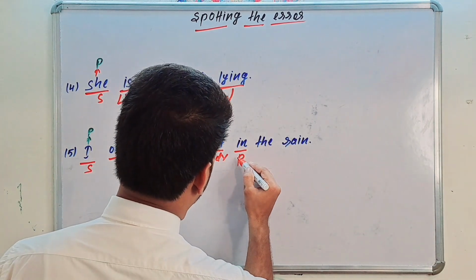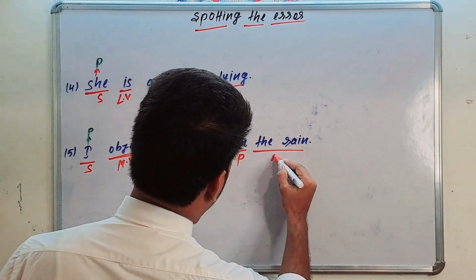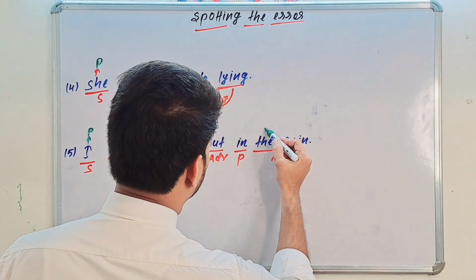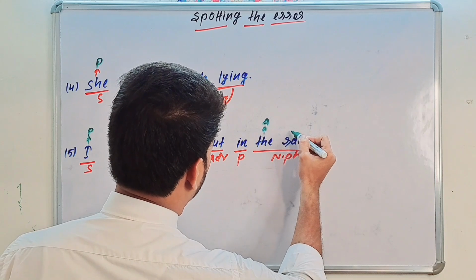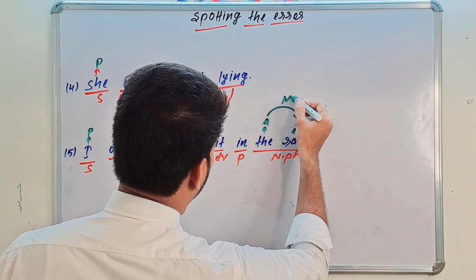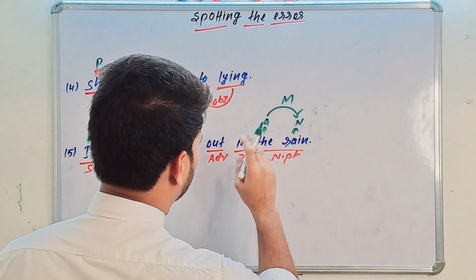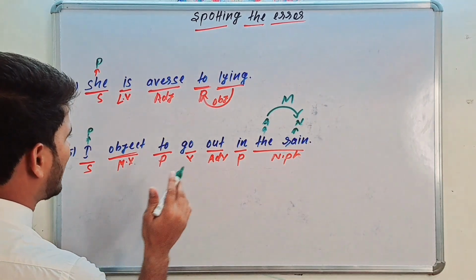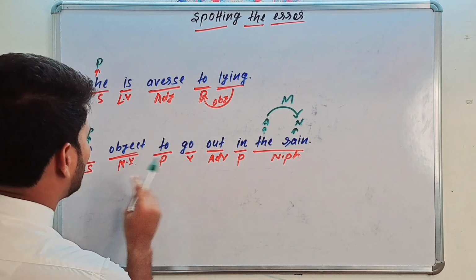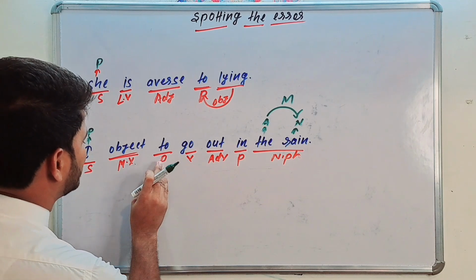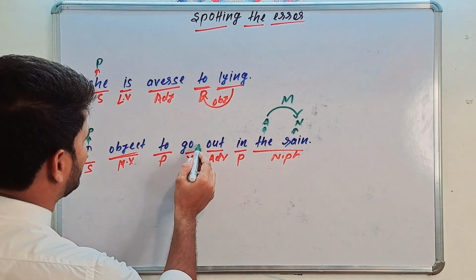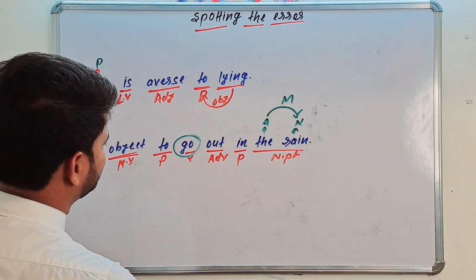Again here, second preposition, the rain, noun phrase. And in that noun phrase, this is your definite article and noun, and the article modifies the noun. And here this is your error part. I object to, like just I told you, if any preposition is followed by verb, the verb should be only in gerund form, and this is the error part.